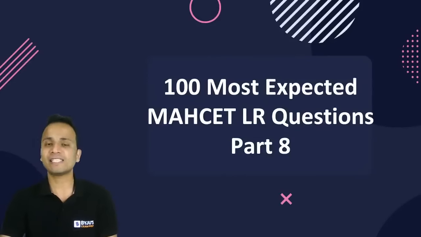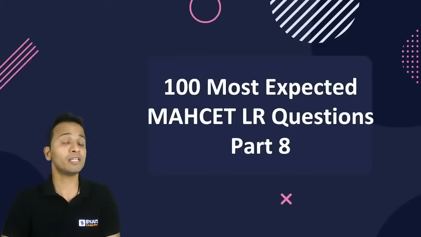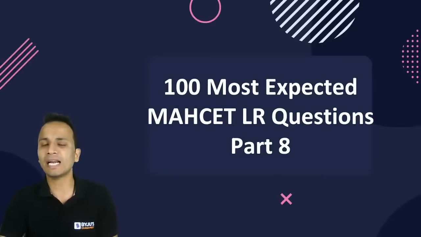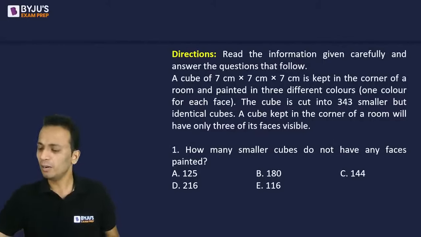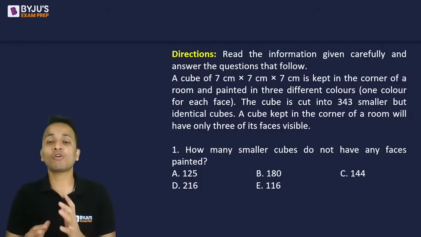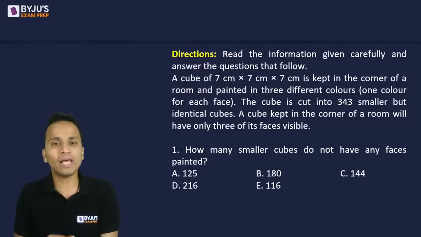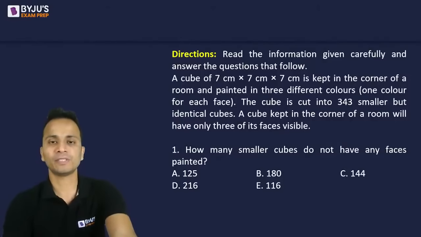Okay, so the first set of questions is on your screen. There will be 3 questions based on this set. This set is based on cutting and coloring of a cube. So read the information carefully. It is a very easy question. Don't be afraid of this type of question. It's just your observation skills and visualization skills that will help you in doing this question. So quickly finish it off. A wonderful question to start with.